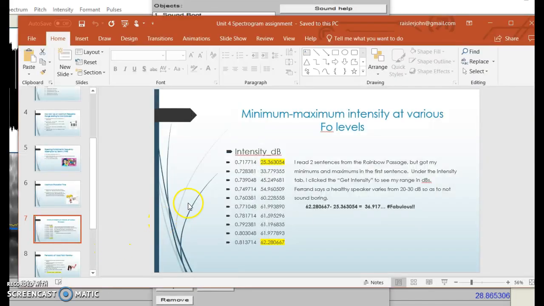The next thing we're going to look at is intensity. And I did read the 2 sentences from the rainbow passage, and these are the minimums and maximums that I got, 25.3 up to 62. And so my range would be about 36.9. And Ferrand says that a healthy speaker varies from 20 to 30 decibels, so as to not sound boring. So I definitely made that cut.